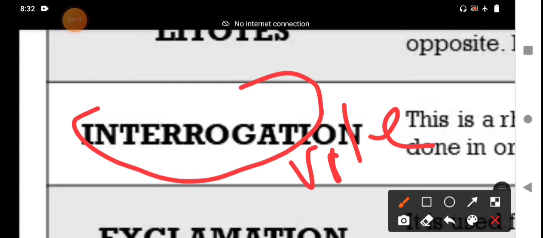Vile means extremely unpleasant. That type of person will not love his country. That is the interrogative figurative language.